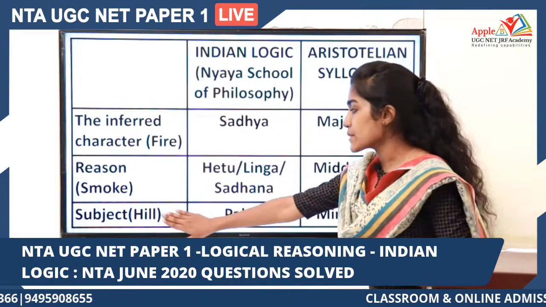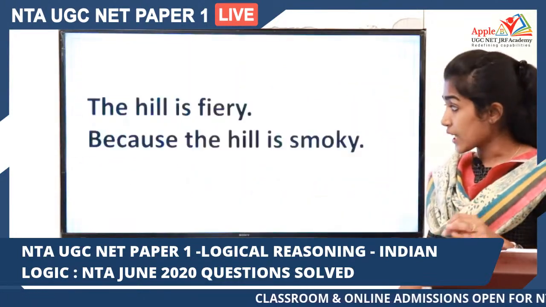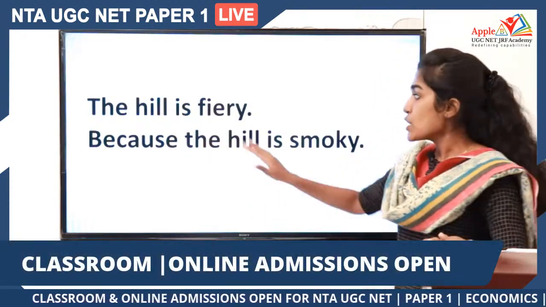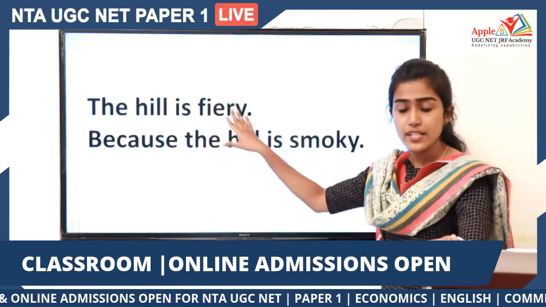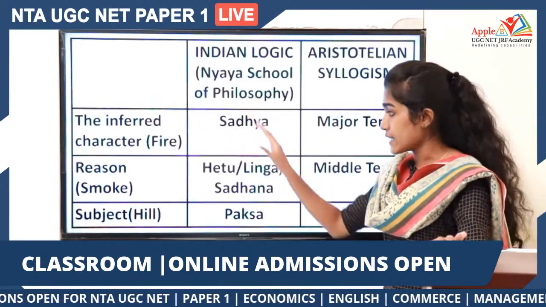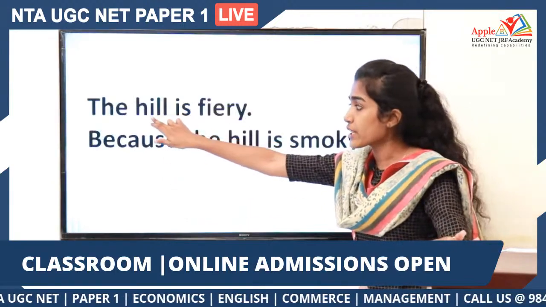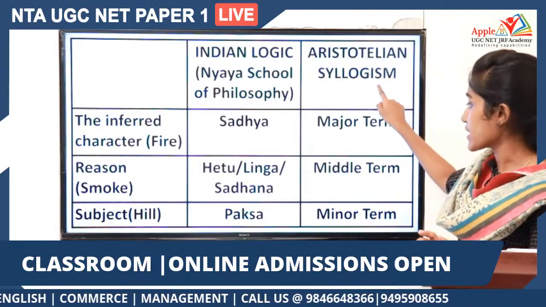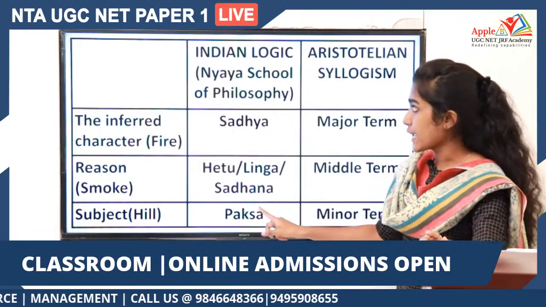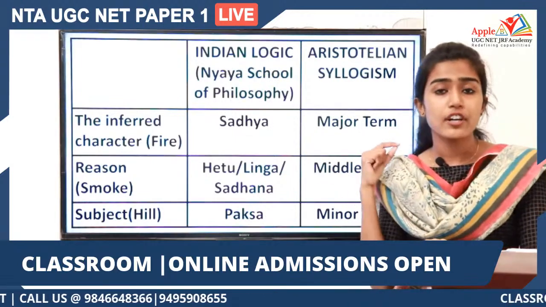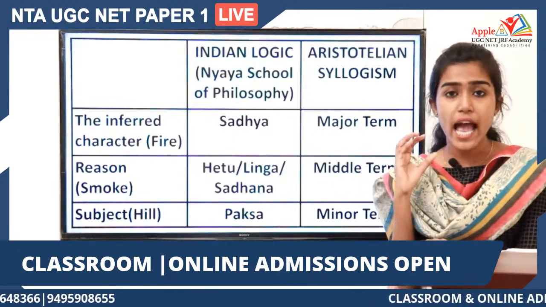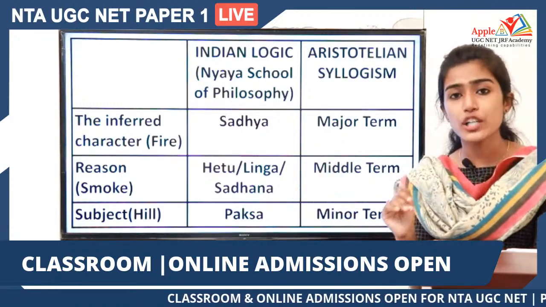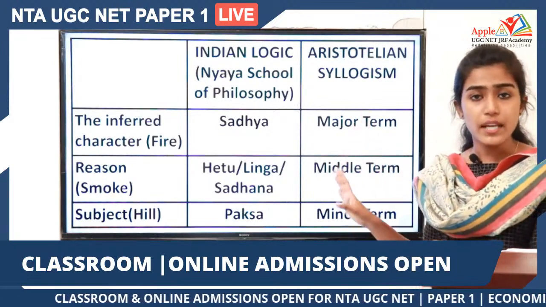Then you have the subject of the conclusion. The subject of the conclusion is the minor term of a syllogism. So the predicate of the conclusion is the major term, which we call sadhya in Indian logic. And the subject of the conclusion, that is hill here, is called the minor term in Aristotelian syllogism, and it is called paksha in Indian logic. I have already mentioned, those who haven't watched the syllogism video might get confused about this. Just go and watch it and come back so that this entire idea will be clearer for you.